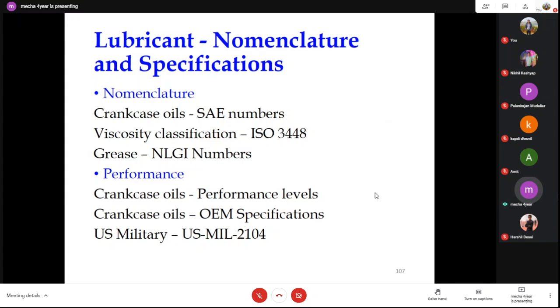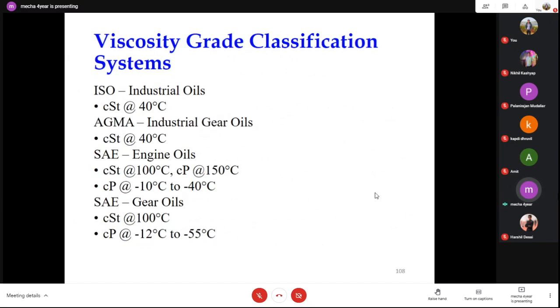So, lubricant nomenclature: there are various nomenclatures: crankcase oil, SAE oils, viscosity ISO 3448, grease and NLGI number. Performance of the crankcase oils, performance level, crankcase OEM (original equipment manufacturer) specification, US MIL 2104. So the viscosity grade classification systems are: ISO industrial oil, cSt at 40 degrees Celsius; AGMA industrial gear oils, cSt at 40 degrees Celsius; SAE engine oils, cSt at 100 degrees Celsius, cP at 150 degrees Celsius, cP at minus 10 to minus 40 degrees Celsius; SAE gear oils, cSt at 100 degrees Celsius, cP at 12 to minus 150 degrees Celsius.